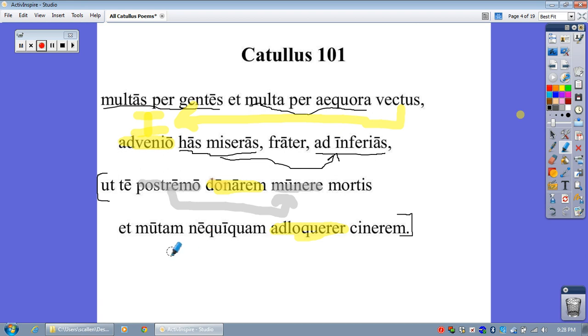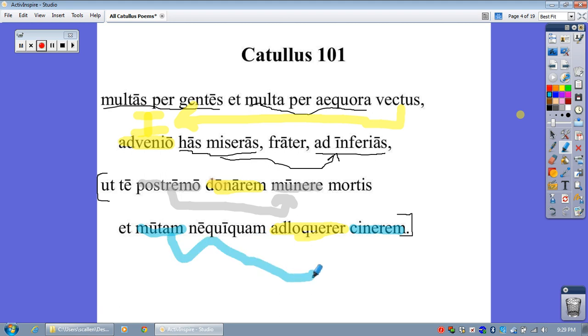And then moving on, mutam nequiquam cenerem. Nequiquam is, according to your gloss there, you see it means in vain. That's an adverb. But mutam is an adjective, and cenerem, meaning ash, is, of course, a noun. So, what do we have here? We seem to have an accusative direct object, perhaps, and that would be mutam and cenerem seem to be linked here together.